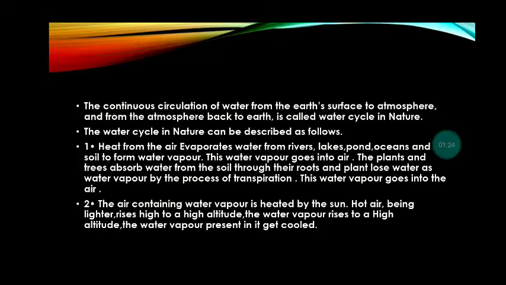What happens in transpiration? The plant absorbs water from the soil, and when the sun's rays fall on the leaves of that tree, it gets converted into vapor. So this is also a phenomenon of water vapor.